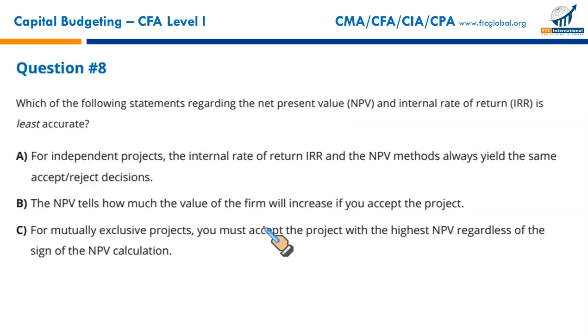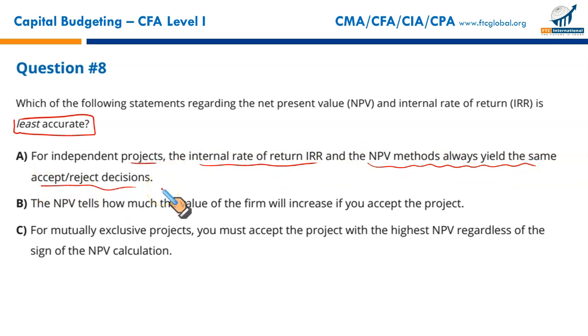Next, which of the following statements regarding the net present value and internal rate of return is least accurate? Mind the word, this is called question twister. It twists the questions totally upside down. For independent projects, which can be taken simultaneously, the internal rate of return and NPV methods always yield the same accept reject decision. This is true.